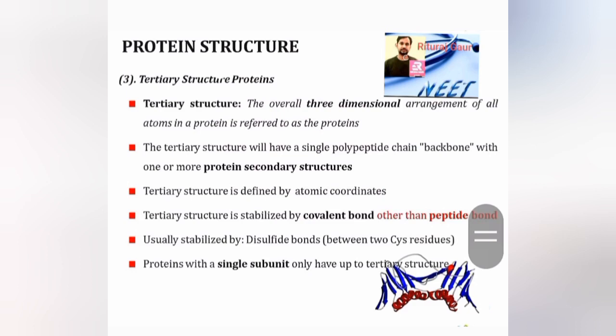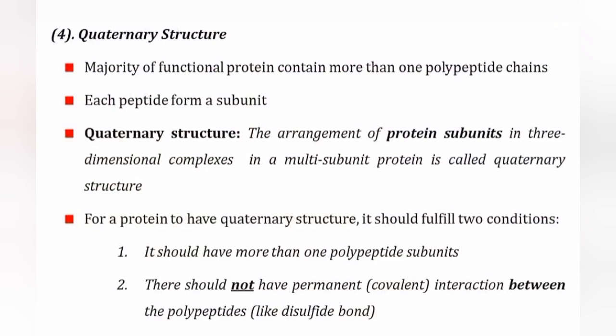In tertiary structure, all types of bonds, whether it's a hydrogen bond, ionic bond, disulfide bond, or van der Waals forces, all different types of bonds are found, which further stabilize the structure. A protein with a single subunit forms the tertiary structure. So it is a more complex structure.